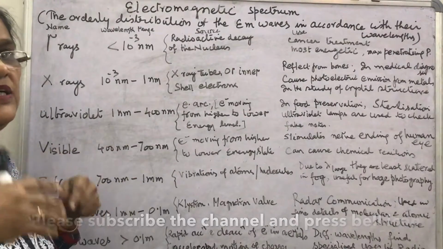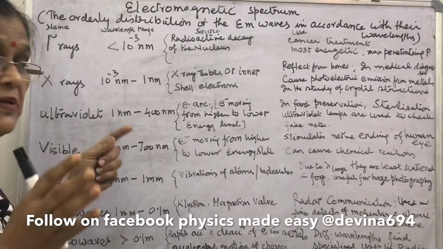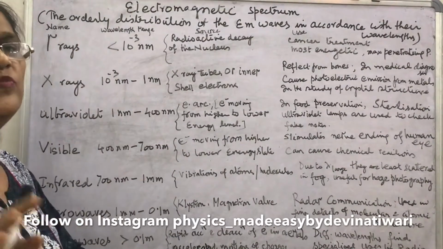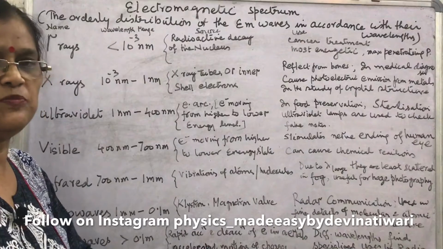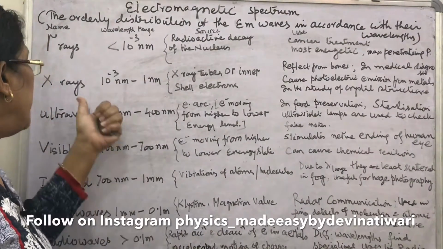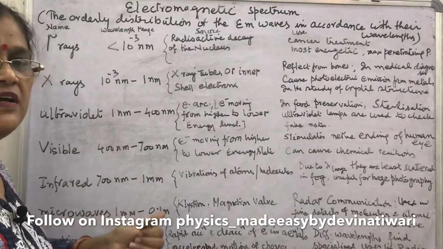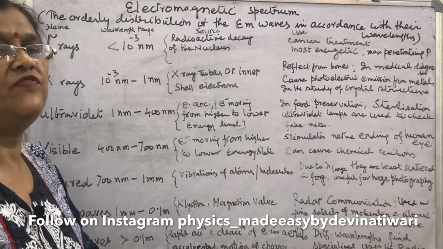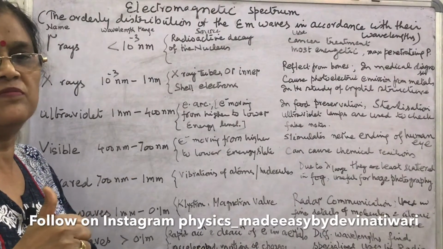What is the special thing about all these EM waves? They all move in vacuum with the same speed. One question was asked: gamma rays, X-rays, visible. These three radiations were given, which move faster in vacuum? All.